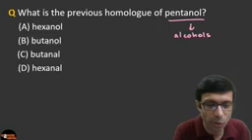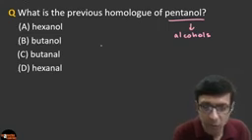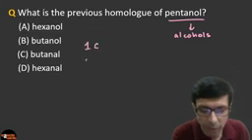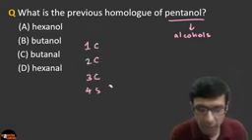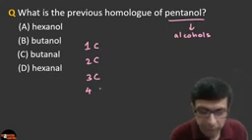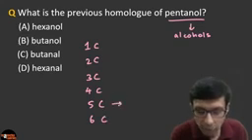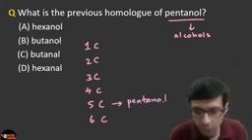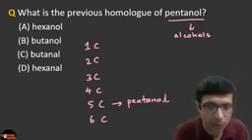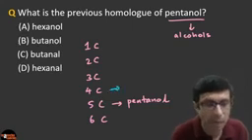So in alcohols, you know what is the first alcohol, right? In alcohols, you start with 1 carbon atom. So 1 carbon, 2 carbon, 3 carbon, 4 carbon, 5 carbon and so on, right? 6 carbon. So pentanol means we are talking about 5 carbon here. So what will be the name of the alcohol which is previous to this? So that means we are interested in 4 carbon alcohol, right?